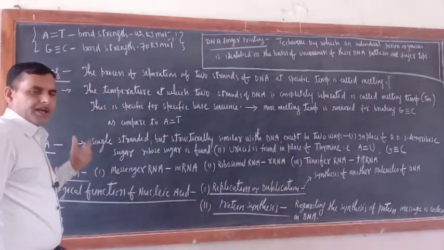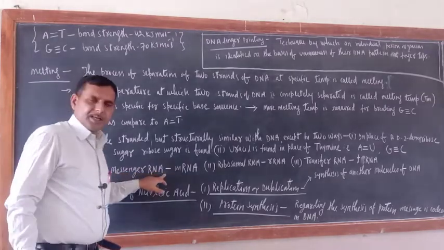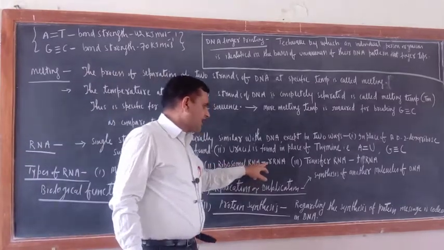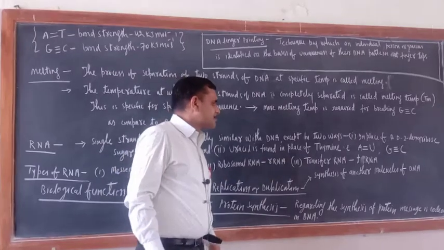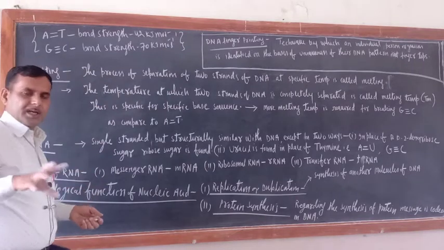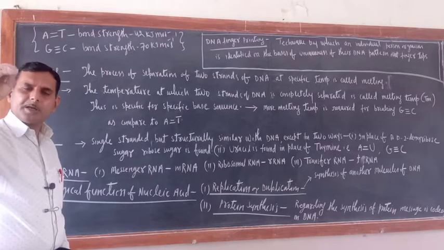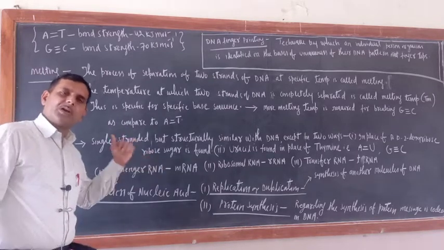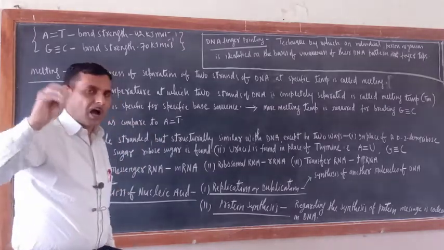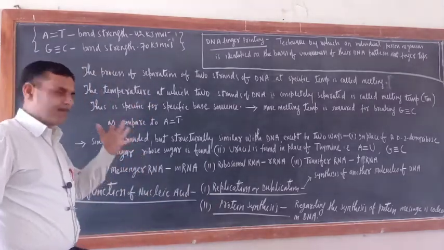Now types of RNA. Basically there are 3 types of RNA. First one is messenger RNA, the short form of which is mRNA. Ribosomal RNA, that is rRNA. Next one is transfer RNA, or tRNA. Now try to understand here. Basically RNA has a very important role in protein synthesis. They are basically responsible for the synthesis of protein. Are you getting my point or not? I will explain protein synthesis somewhat, not in great detail, just a little bit.